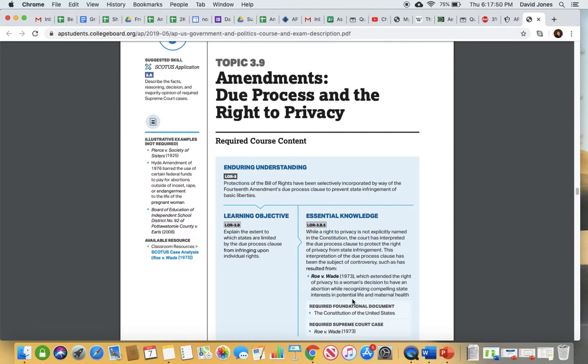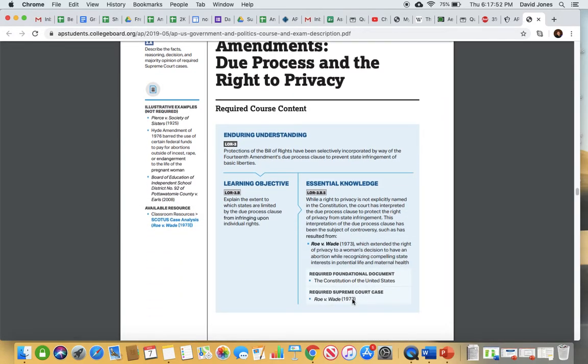3.9, due process and the right to privacy. Remember that the right to privacy was established in that case of Griswold versus Connecticut. That was our case having to do with contraception that was being sold in the state of Connecticut. The big thing about that case had absolutely nothing to do with abortion, but it established that individuals have a right to privacy in their home. Now, initially that was marital privacy. They extended that later to privacy in general. Okay, and that really laid the groundwork for Roe v.